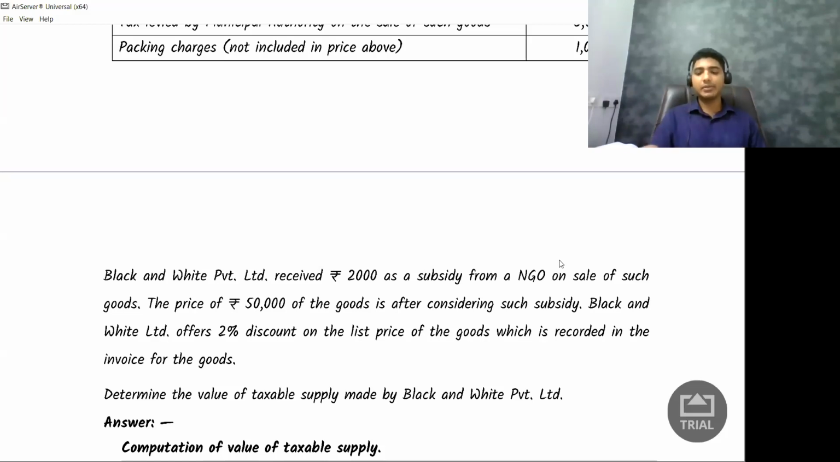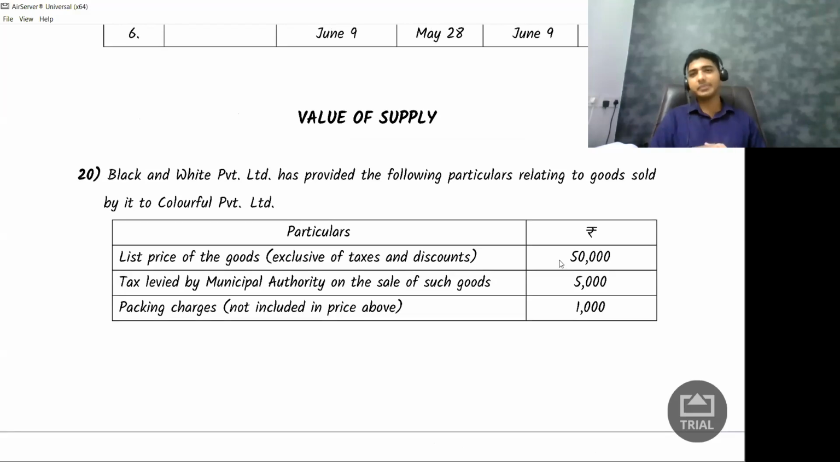Now you are supposed to calculate the value of supply. Very simple question. So here, what is the list price of the goods? That is 50,000 rupees. Now you need to tell me tax levied by municipal authority. Think. Tax levied by municipal authority. Should I pay GST on this 5,000 rupees as well? Answer is yes. Why yes? Because tax is added to the value of supply. Which section talks about it? It is section 15, subsection 2, clause A. This is how you're supposed to write the answer in your examination. 15(2)(a) talks about taxes.